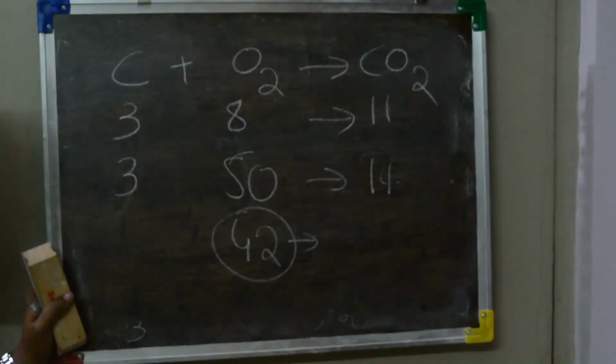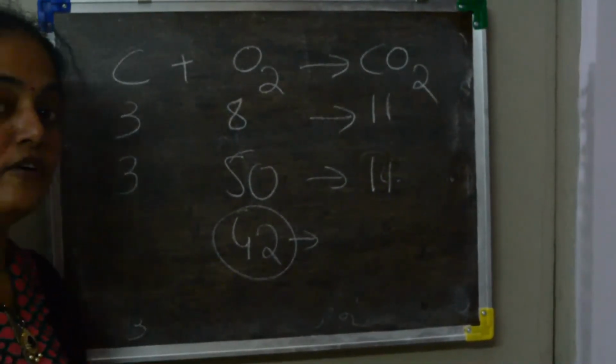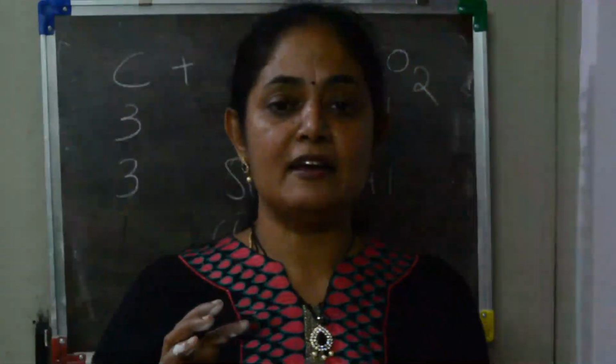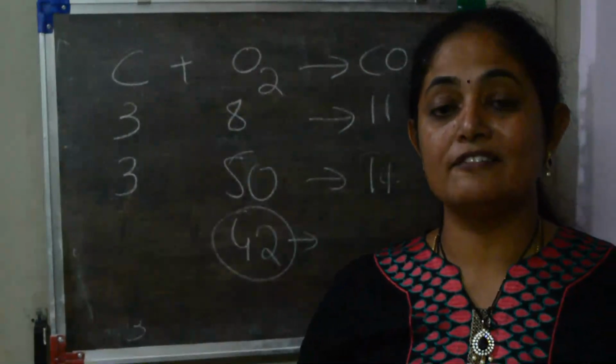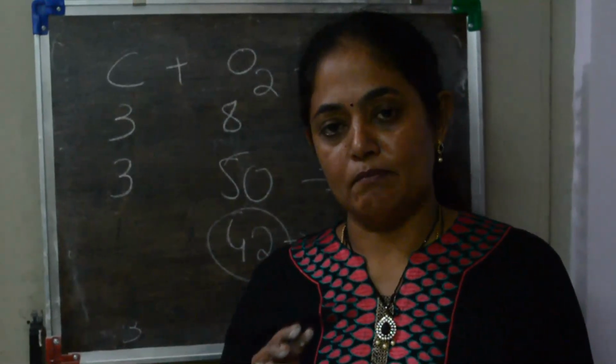And which law is followed here? The law of definite proportion or constant proportion. It was proposed by Joseph Proust. So what does the law of definite proportion state? In a chemical substance, the elements are always found in fixed proportion by mass.